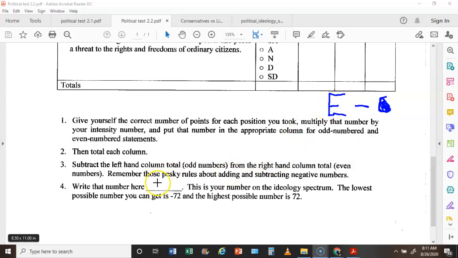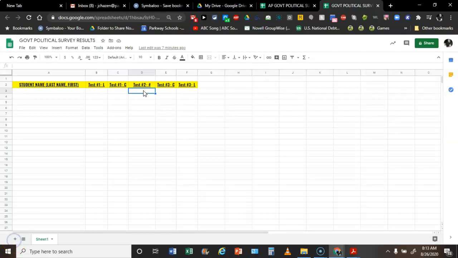And then what you'll do down here at number 4 is write down your score. The lowest score is a negative 72, and the highest score you can have is a 72. And now that you have your score, I'll tell you what to do. So now for test number 2, you're going to write down that score. Remember, it can be anywhere from a negative 72 to a positive 72. Write that score down right here, and I will tell you what that means in class later on.